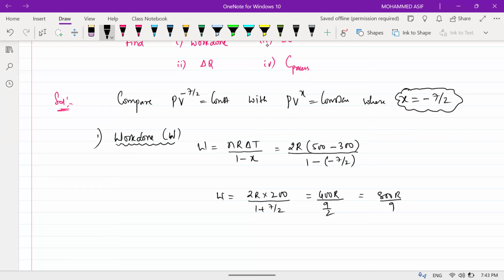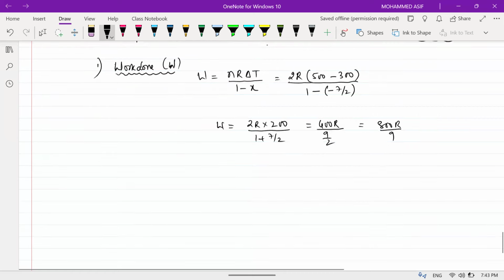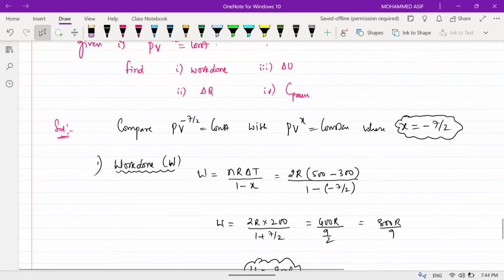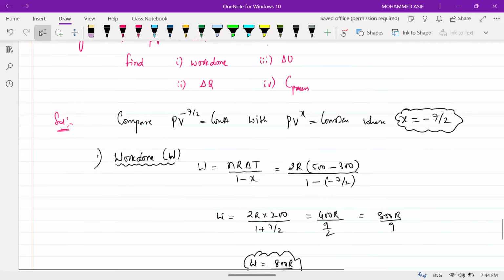So the work done for this given question is W equals 800R divided by 9. This is your answer. Am I clear? I have taken 4 questions, but in the exam he will ask any one question.